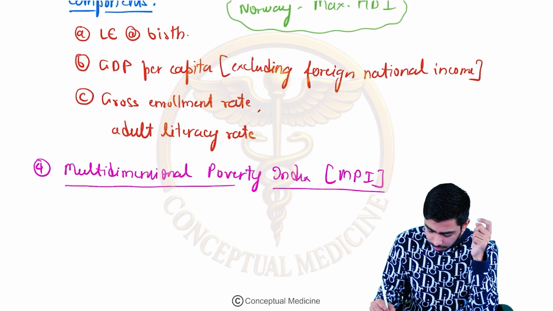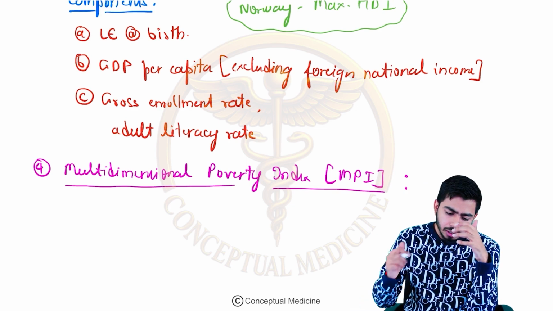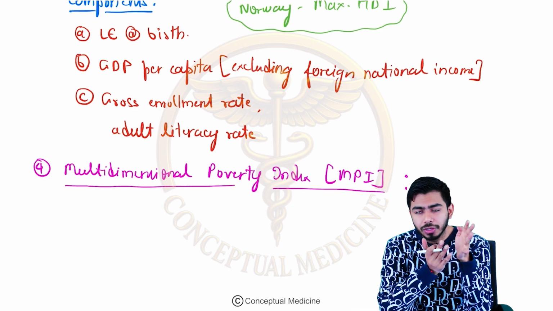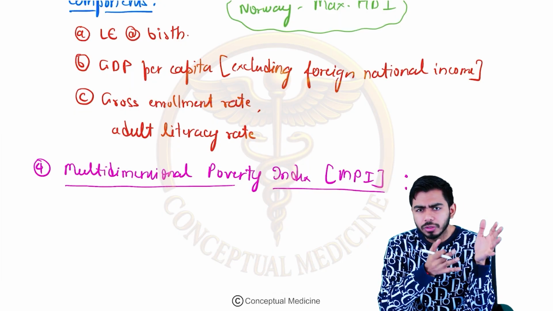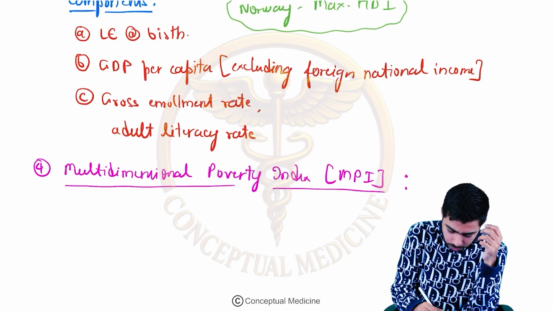In a nutshell, multidimensional poverty index is just opposite to the human development index, right? Just opposite to the HDI. Here we are talking about the poverty basically.